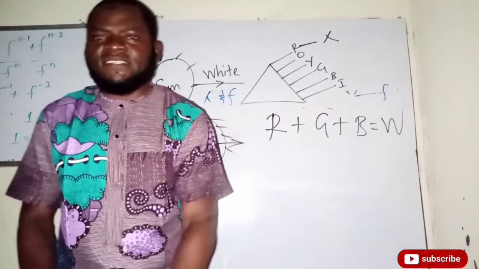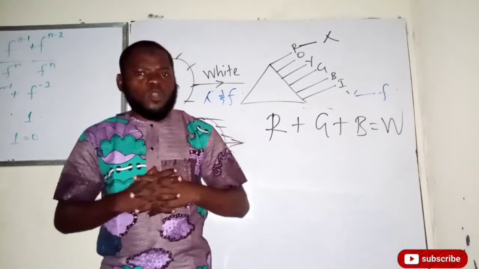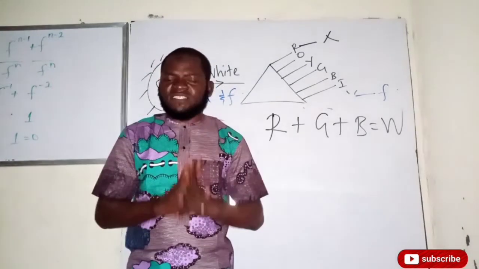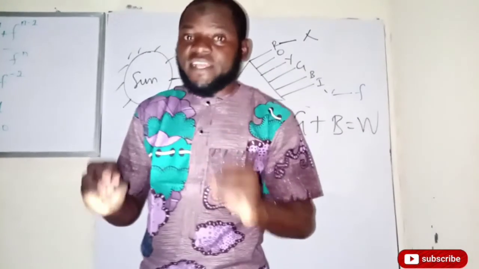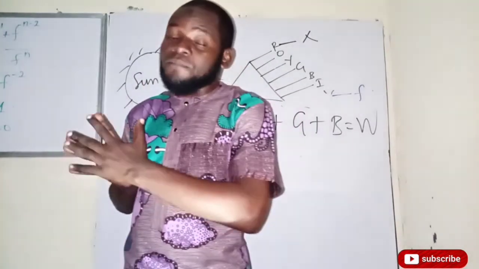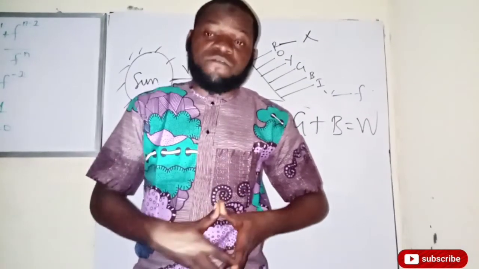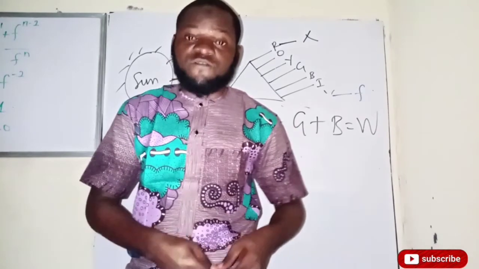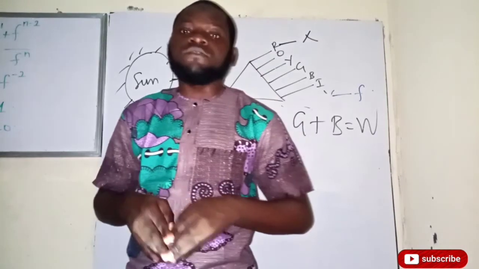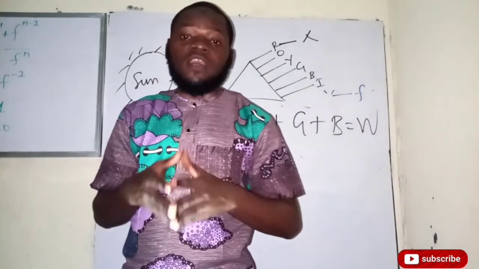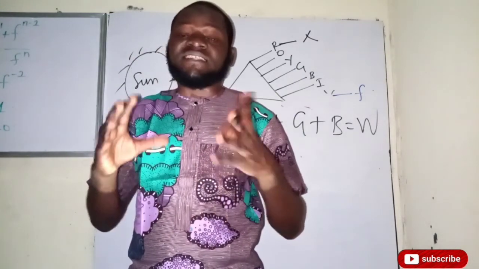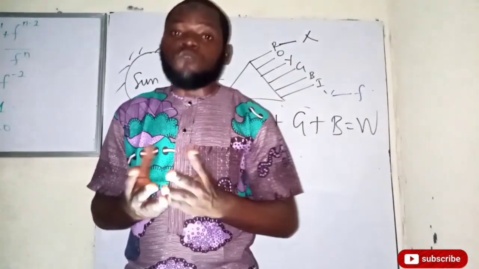Okay, let's quickly see a beautiful experiment to see what we are trying to explain about the blueness and the whiteness of the sky. Okay guys, let's quickly recall what we have been saying since morning, that when the light from the sun comes down to the Earth's surface and passes through the atmosphere, the blue light starts to scatter because it encounters the particles, and when it passes through the cloud, because the cloud is made up of water, the whole of the color components are set to scatter, and the cloud will appear white.